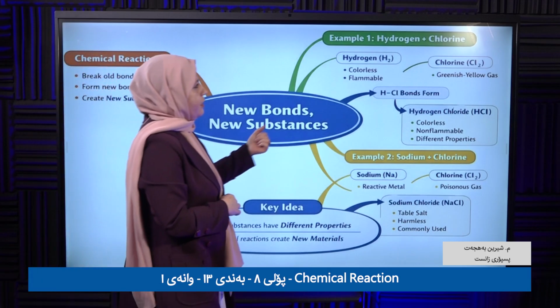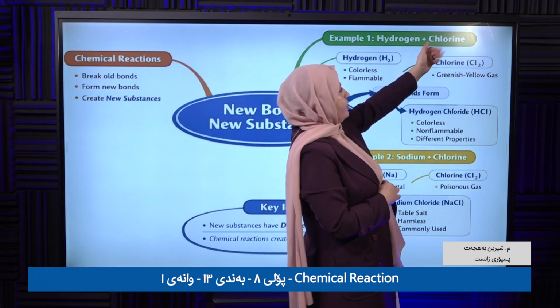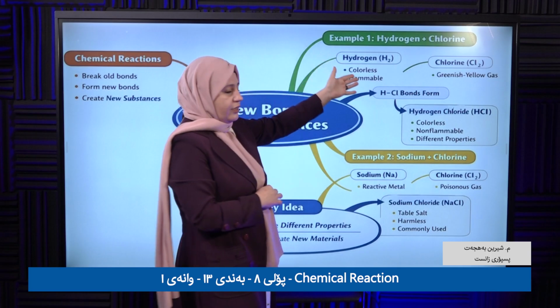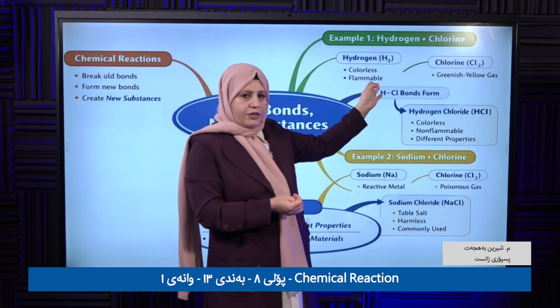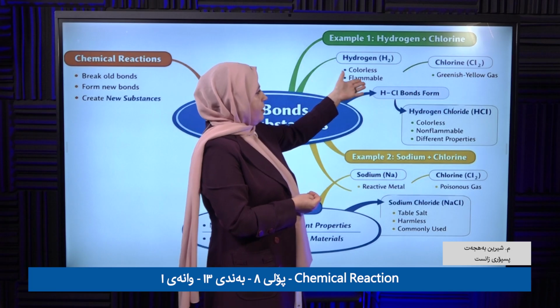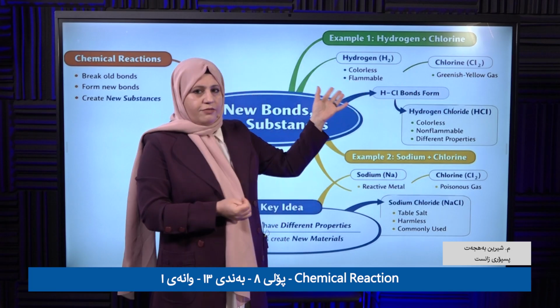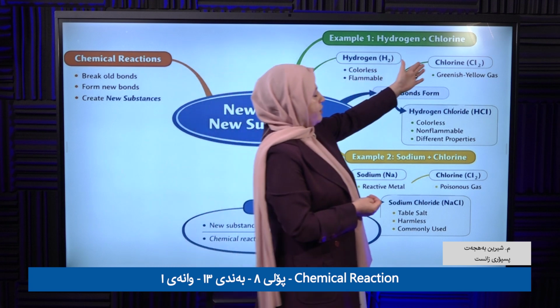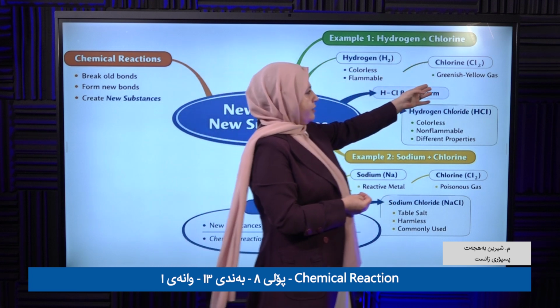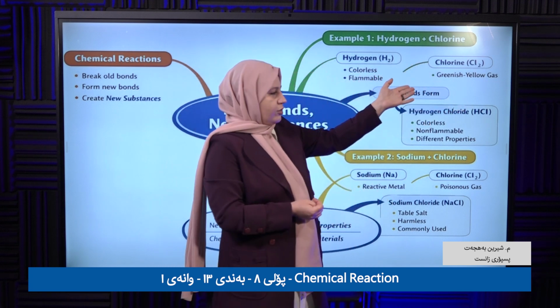For example, hydrogen and chlorine. Hydrogen is colorless and a flammable gas. When it reacts with chlorine, what is the color of chlorine?